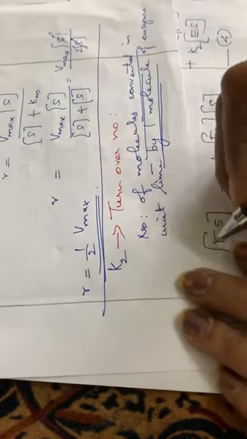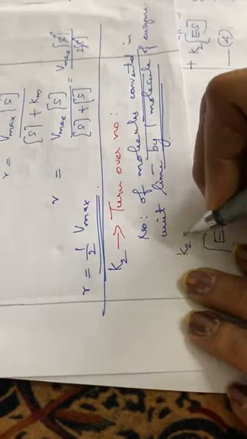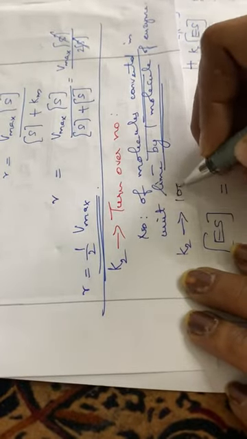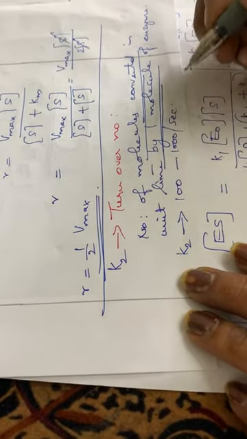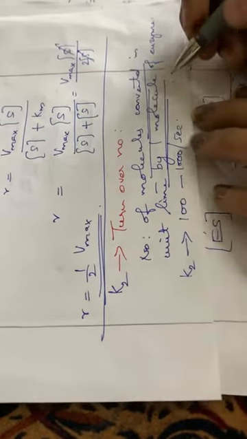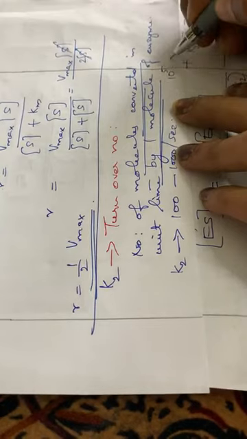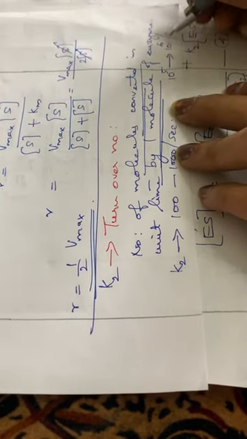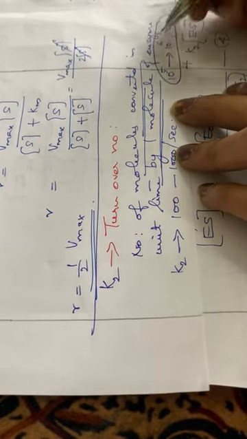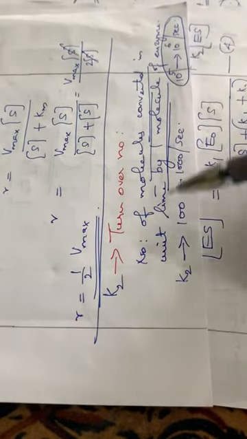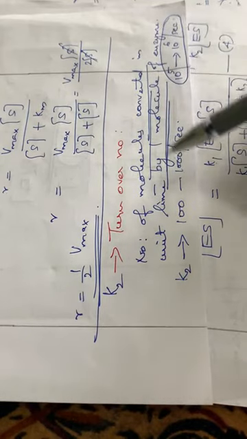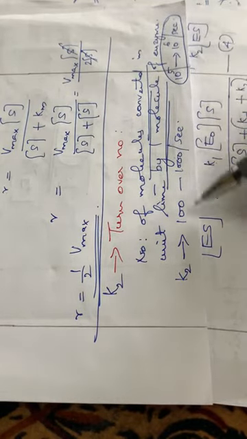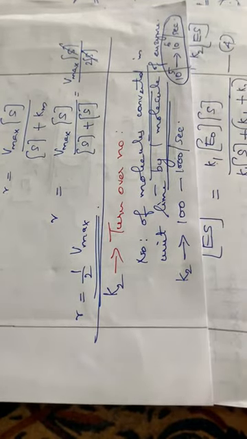Usually the K2 value ranges from 100 to 1000 per second. Okay, that is the general value, and sometimes it goes as high as 10 raised to 5, 10 raised to 6 per second. In that range also this turnover number can go. Okay, so K2 is called the turnover number, and it is the number of molecules converted in unit time by one molecule of the enzyme.